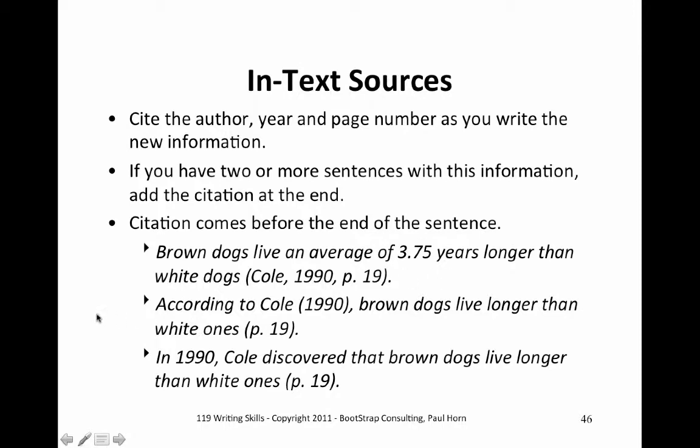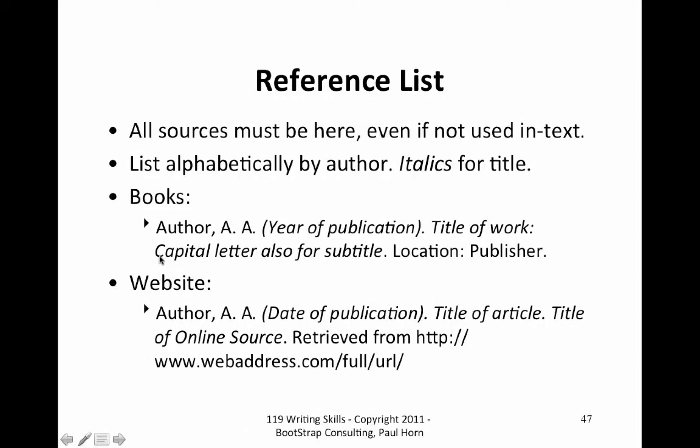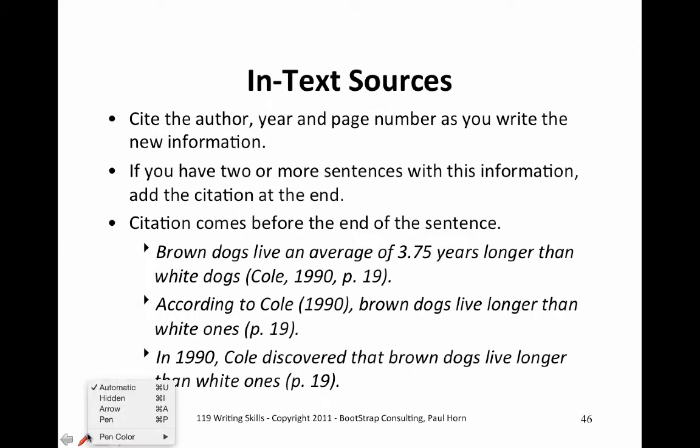So here's the most common example right here. Oops, again, I have to go back. I'll just use the pen to highlight for this particular one. So this is the most common example, and you can see that at the end I've added in the parentheses the author, the date, and the page. I'm not even going to worry about whether you have the commas and so forth. In fact, this comma is probably inaccurate. But you can see that it's in parentheses and it's before the period here. And I can tell that means that the sentence that you just got came from somebody named Cole and the version of their writing was 1990.